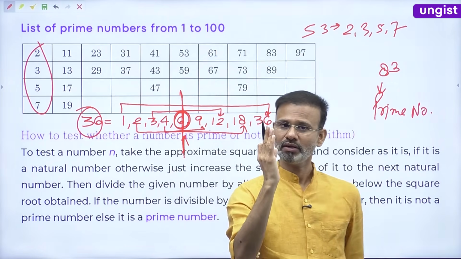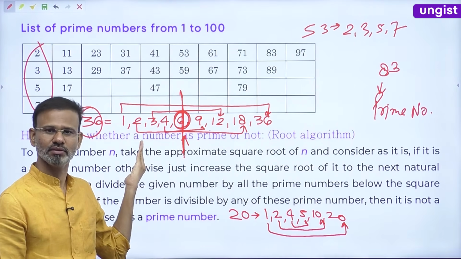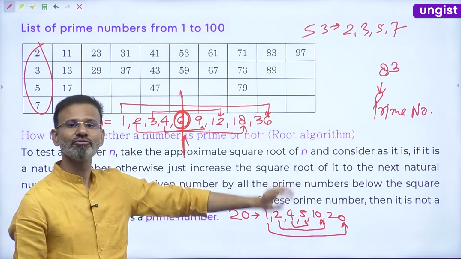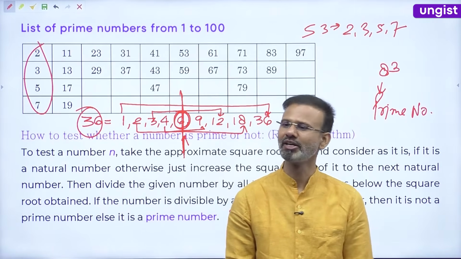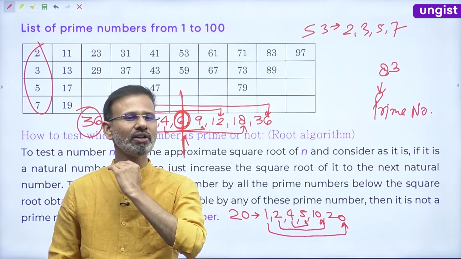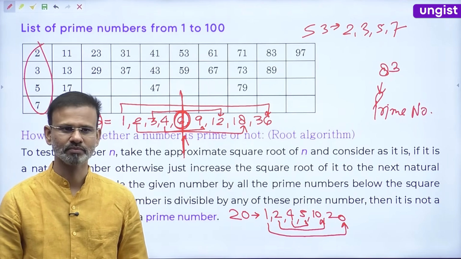Right, guys? So if there is no factor of the number before the square root, then there will be no factor after the root either. Everybody, yes or no? If before the root you're not getting any factors, then after the root there will not be any factor. Guys, clear now?